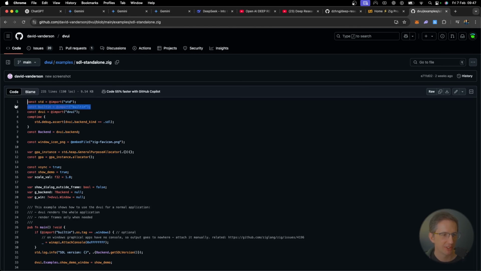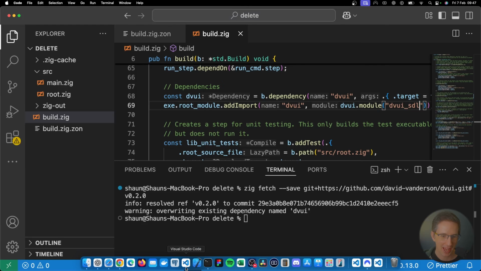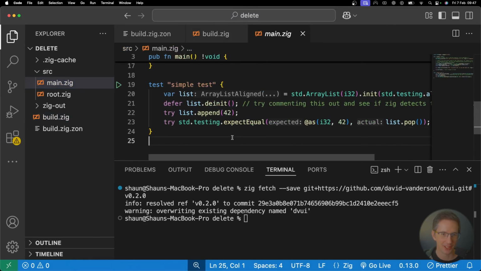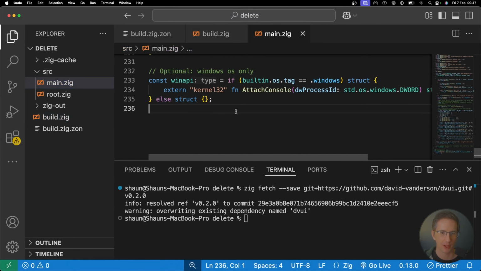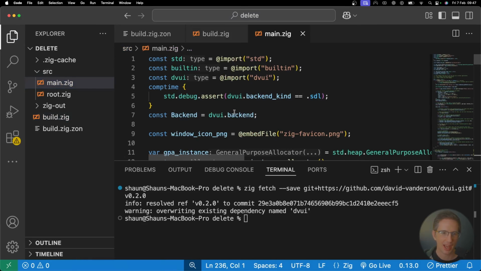Here we have this built-in and standard. This just comes as part of Zig. And here's this import for dvui. So it's in our build file and everything. We should be able to just copy this here. I'm just going to copy this file, and I'm going to go over to my main.zig. And let's see if this works here. I'm going to copy and paste that in. And let's have a look at it.